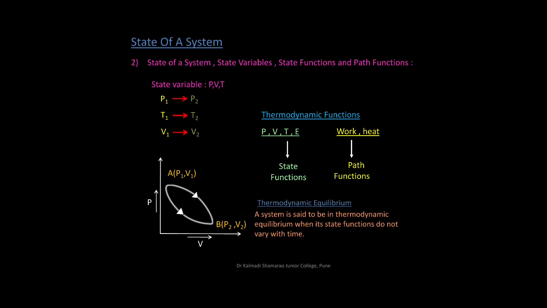Now, what do you mean by thermodynamic equilibrium? A system is said to be in thermodynamic equilibrium when its state functions do not vary with time. It means that when the state functions such as pressure, volume, and temperature remain the same and do not vary, then we can say that the system is at equilibrium.